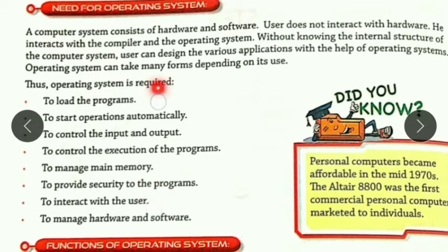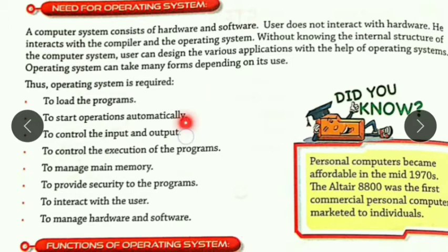The first is to load the program. Without an operating system you can't load any program in your computer. Then secondly, it is to start operations automatically, isn't it? If you start your computer, it automatically starts, and for that automation you need one software. That software's name is operating system.